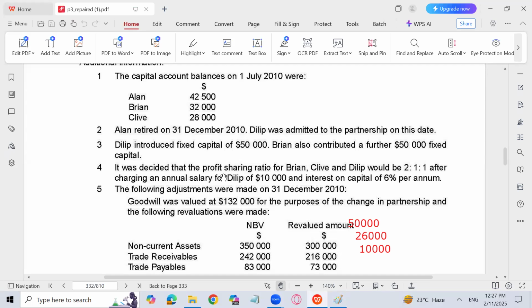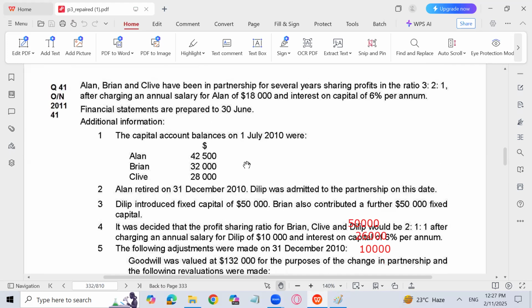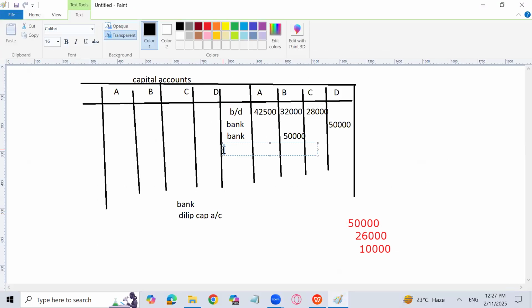Next, goodwill. So goodwill, 132,000, is going to be first distributed among old partners with the old ratio. The old ratio is 3:1. You have to do that. 132,000 will be distributed among old partners with the old ratio. If you want to pass the entry, yes, I can do that. Goodwill to A, B, C.